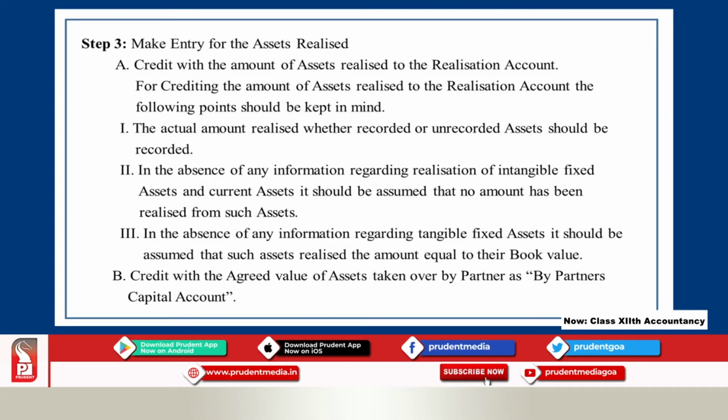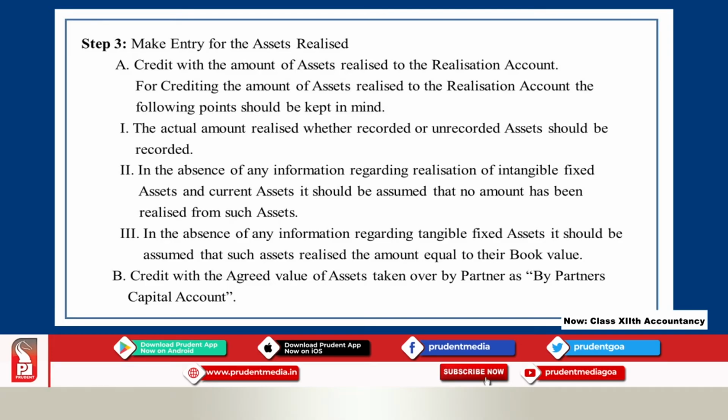Then, the second one is, suppose in the problem there is no specific information, or in the absence of any information regarding realization of intangible fixed assets and current assets, it should be assumed that no amount has been realized from such assets. If they are tangible fixed assets, and nothing is given in the problem, you have to assume that those assets are realized at their book value.